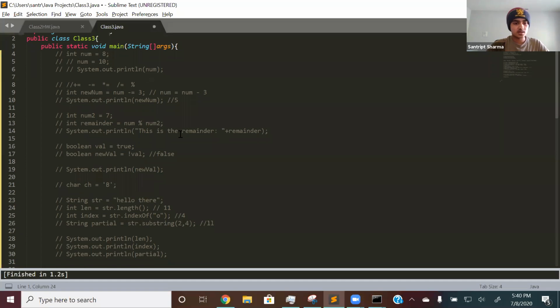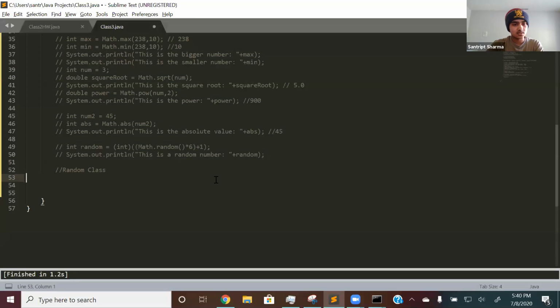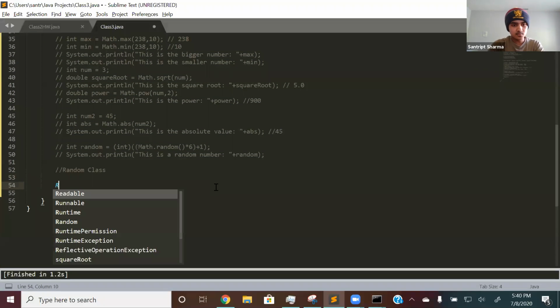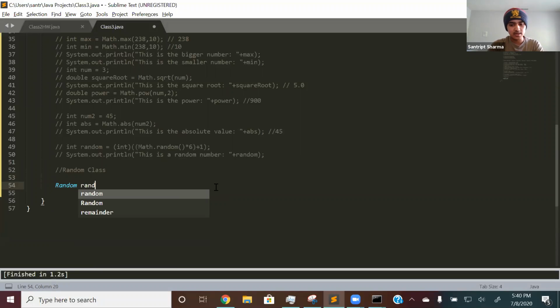Let me show you how to create a new object from a class. We do Random rand = new Random(). What this does is create a new Random object, and I call the object rand. It's very similar to declaring and assigning a variable.